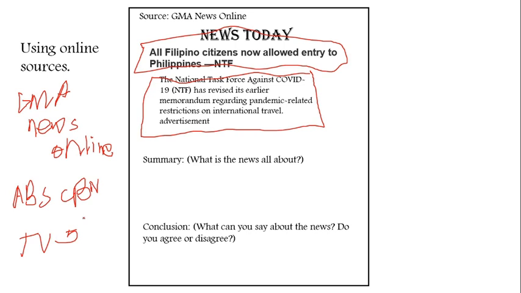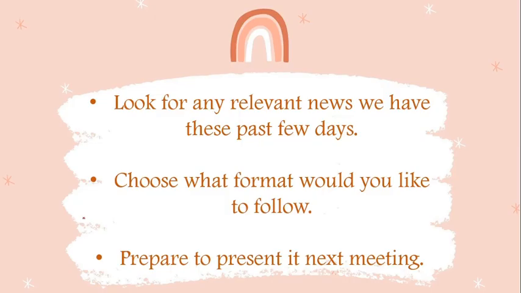So that is your activity that you need to pass until next meeting. Look for any relevant news we have in the past few days and then choose what format you would like to follow. Prepare to present it next meeting. And may I remind you, class, that you are not allowed to choose news that are violent or talking about crimes. But you can choose news that talks about sports, vaccine, the virus, or a new variant of the virus. Those are the news that teacher will accept.